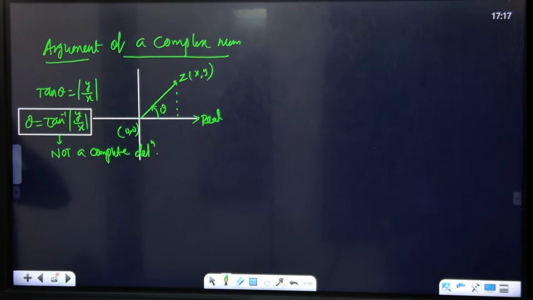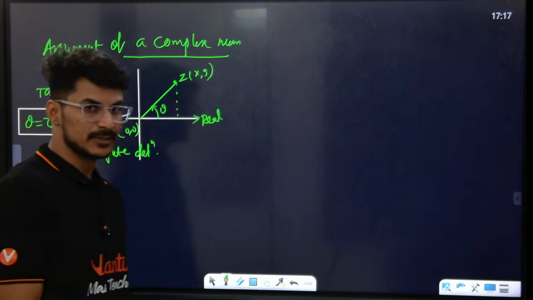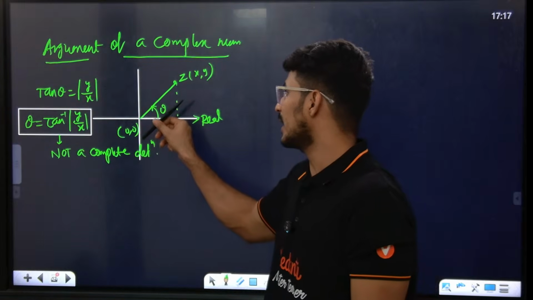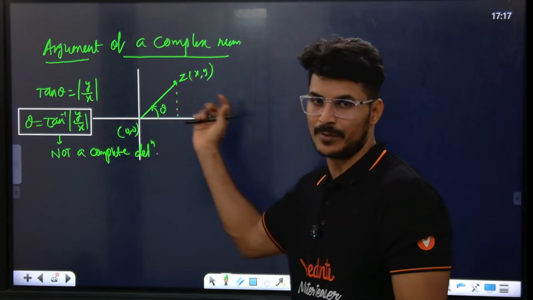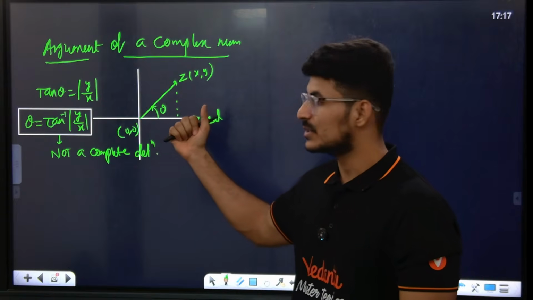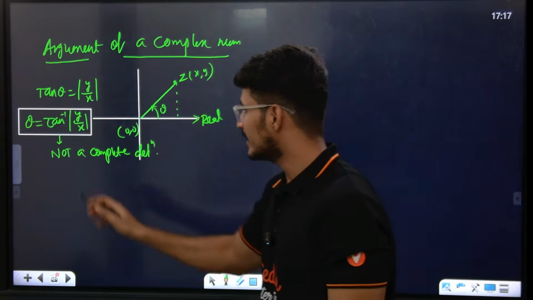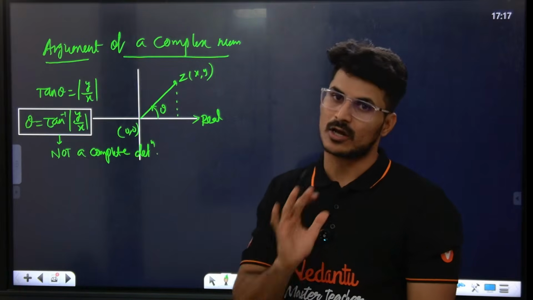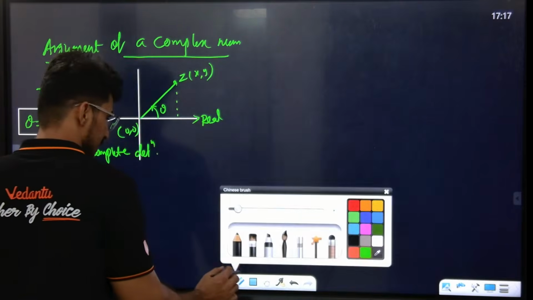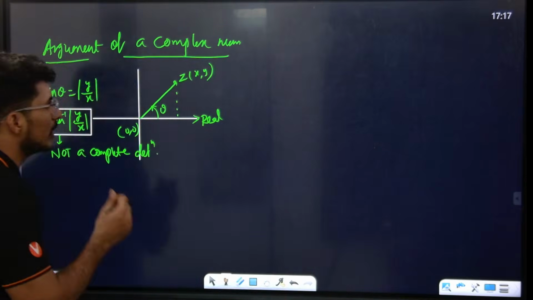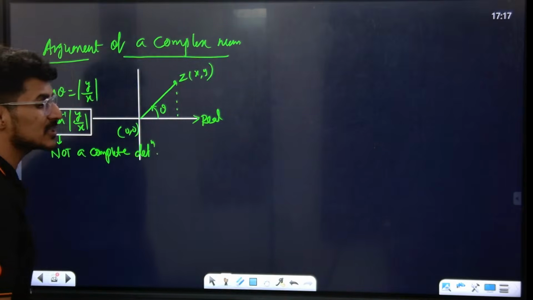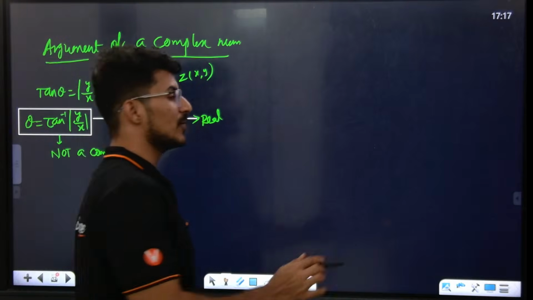Argument of a complex number is the angle made by this green line with the positive real axis, which is basically tan inverse of y by x. But that is not a complete argument definition. Now let us talk about the least positive argument.